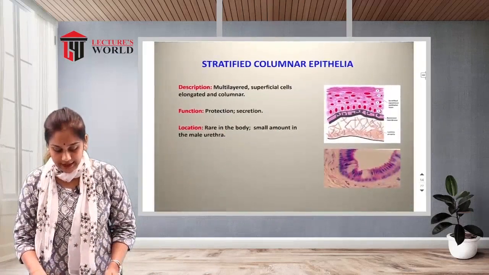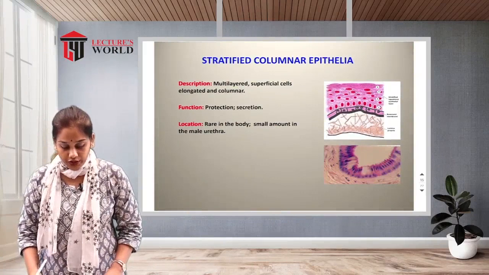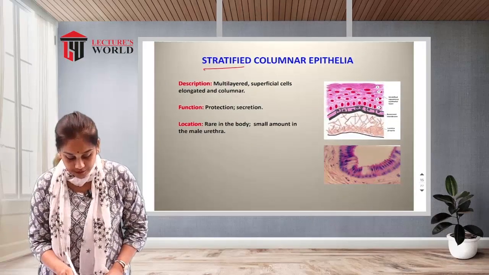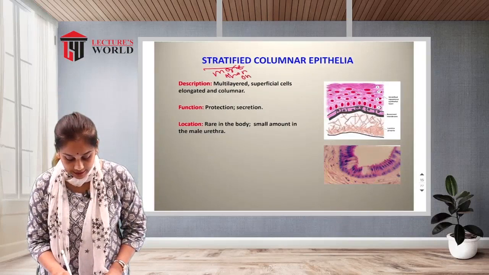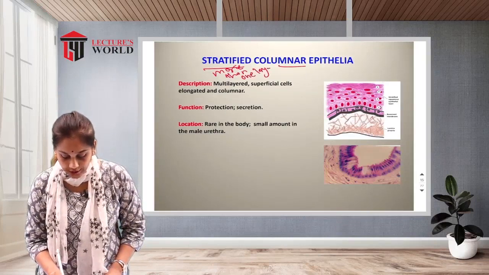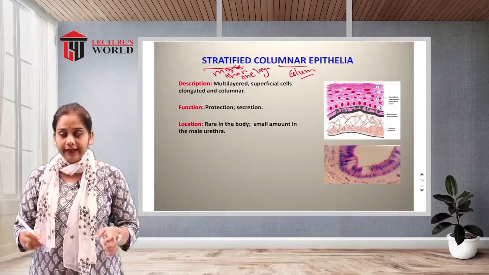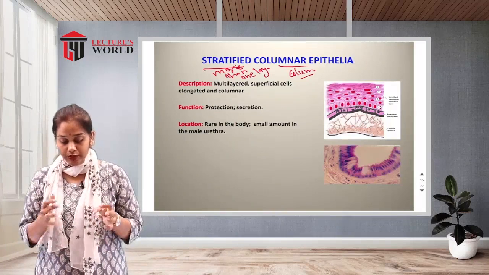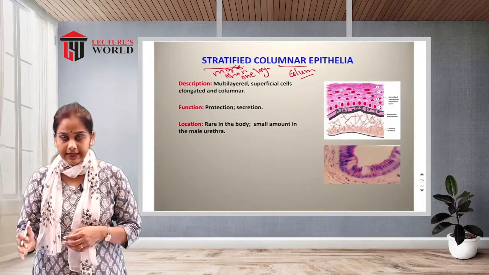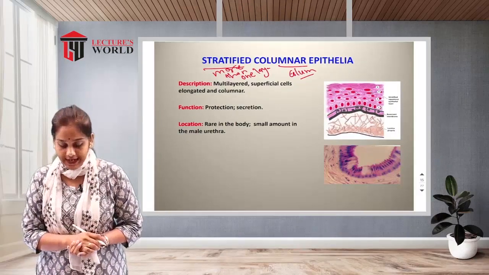Then the next type is stratified columnar epithelia. Stratified means more than one layer. Columnar means column-like shape. So it has more than one layer of cells, and the shape of the cells looks like a column.